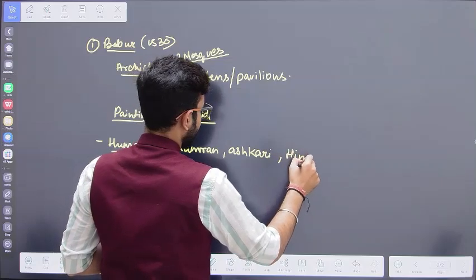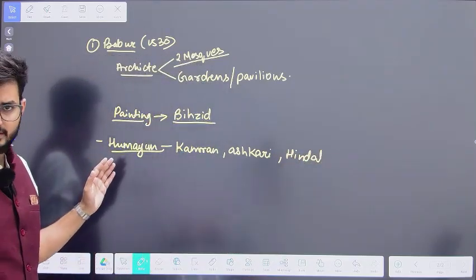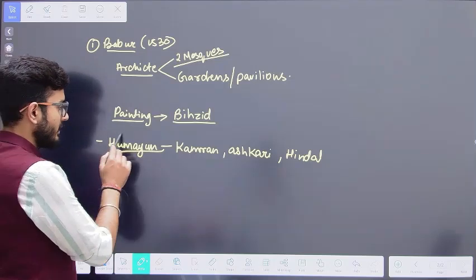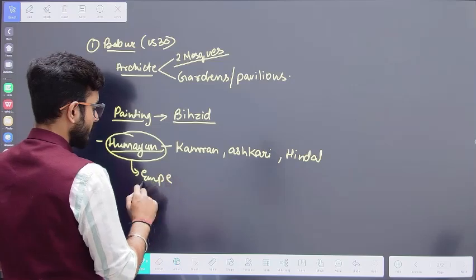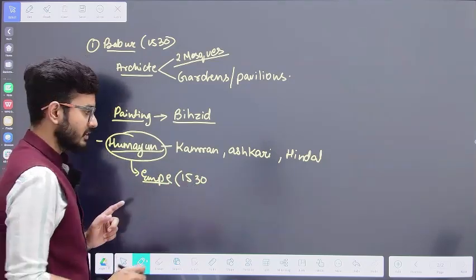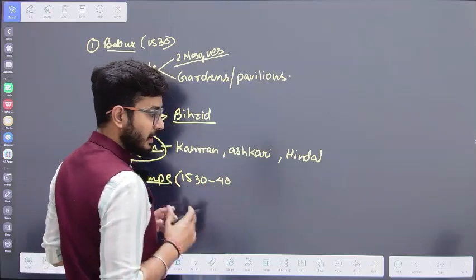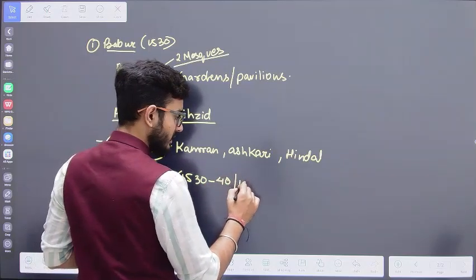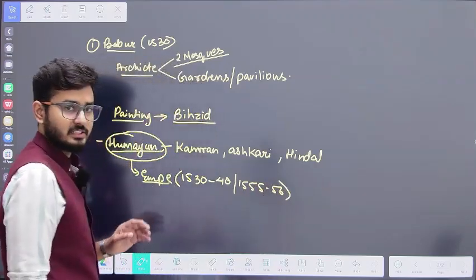Because Humayun was the eldest son, he is going to become the next emperor in 1530. However, his dynasty is going to end in 1540 AD, but his rule restarts in 1555 and ends in 1556.